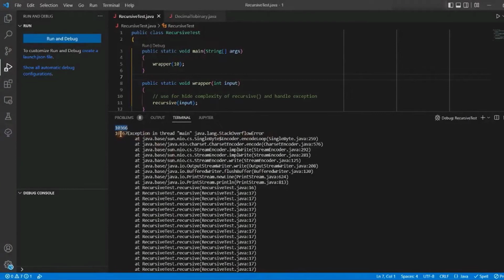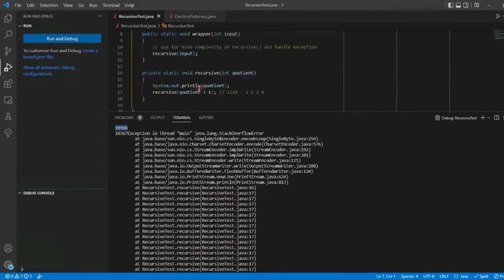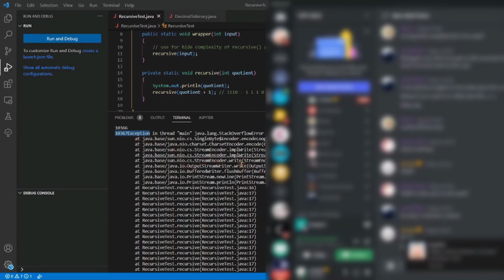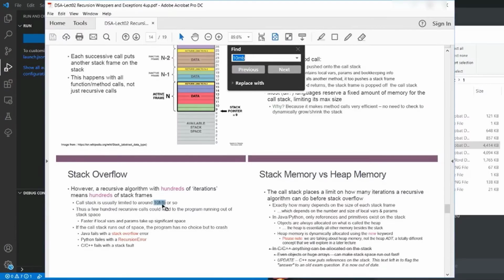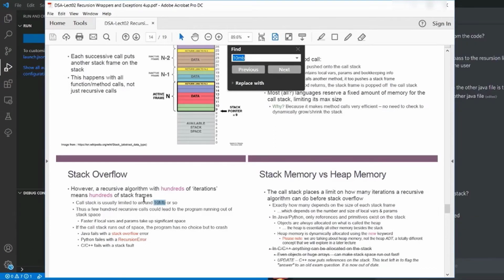Why does this happen? Any idea? As you can see, it keeps printing numbers up until 10367. Your stack has a limitation. The stack allocated for your Java program is roughly about 10 MB. This is a tiny disadvantage of recursive.